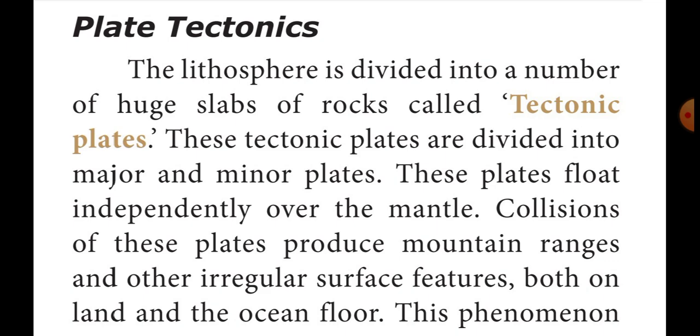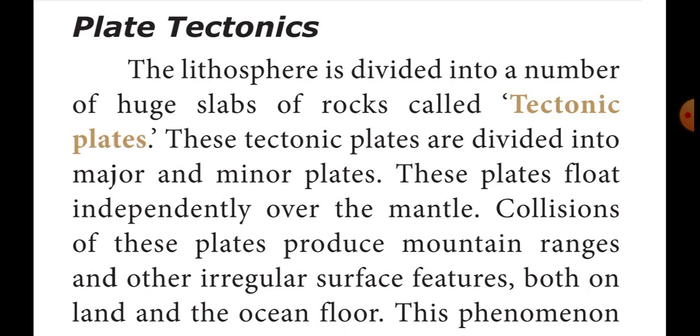Collisions means a crash. Because of the crashing of these plates, it produces mountain ranges and other irregular surface features both on land and the ocean floor. How are the mountains and the irregular surfaces of the landforms formed?